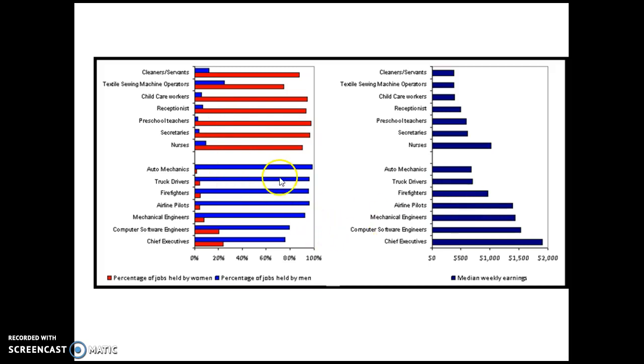Also notice the majority of the nursing jobs are held by women, but they are only making on average maybe about $1,200 a week. We see the majority of jobs held by men are these chief executives, and they're automatically making around $2,000 per week. So again, not only is there a pay inequality, but we also see an inequality in males versus females as far as pay.